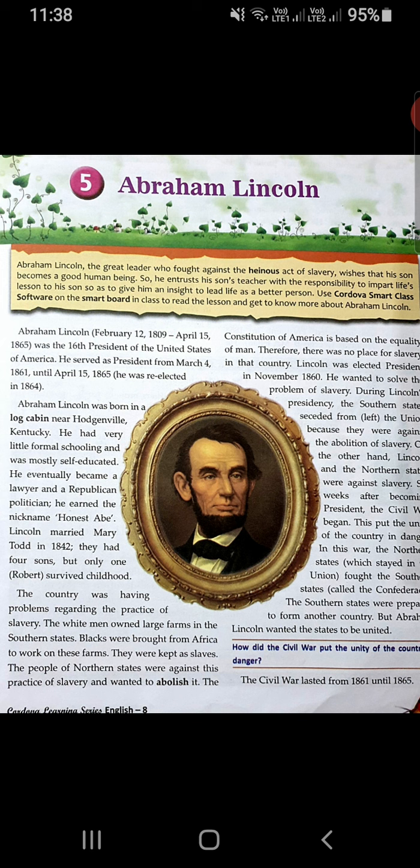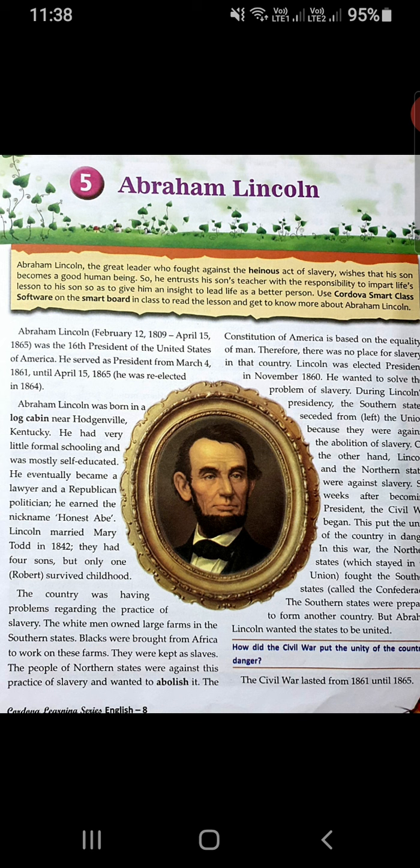On January 1st, 1863, Lincoln issued the Emancipation Proclamation, which eventually led to the freeing of all slaves in the USA. During the Civil War, Lincoln gave many speeches, including the Gettysburg Address, and it is right in front of you, children, on page number 8. We will be reading it and the explanation of how he addressed it. It was a short speech in which he stated how a country must be dedicated to human freedom in order to survive.